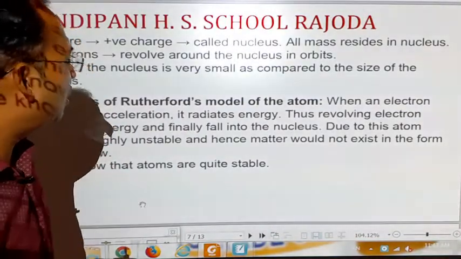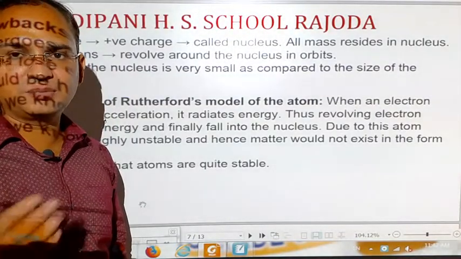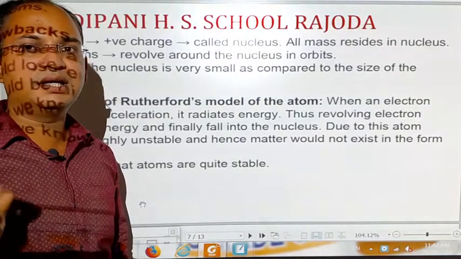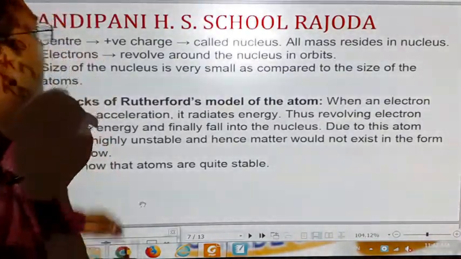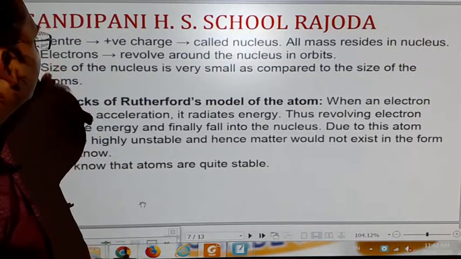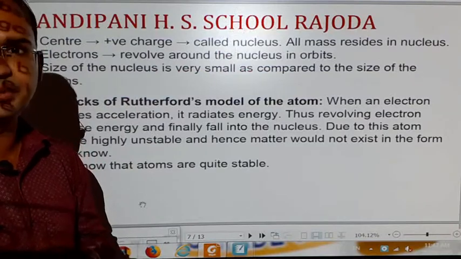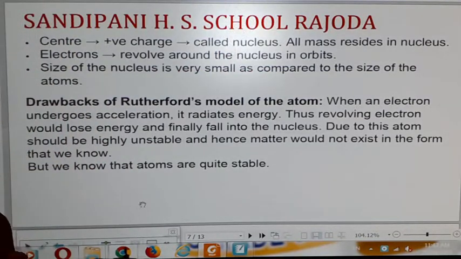But why does this model fail to explain the exact stability of the atom? The first reason is that he couldn't explain the stability of the atom. According to his second point, electrons revolve around the nucleus in orbit. He said that the path of the orbit is something like this.